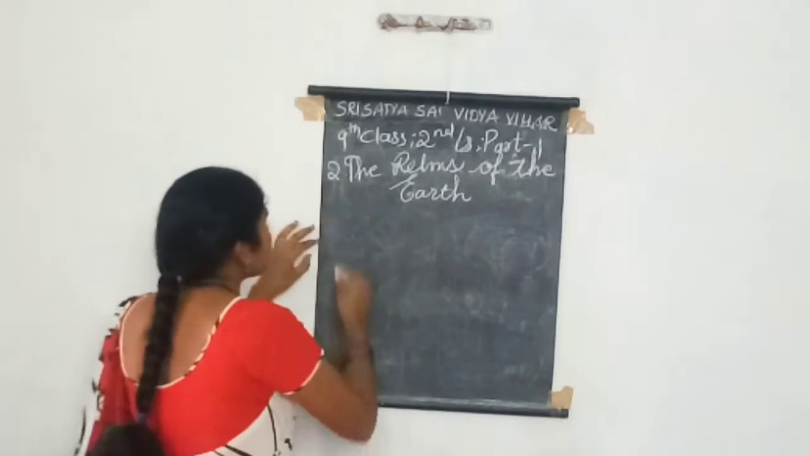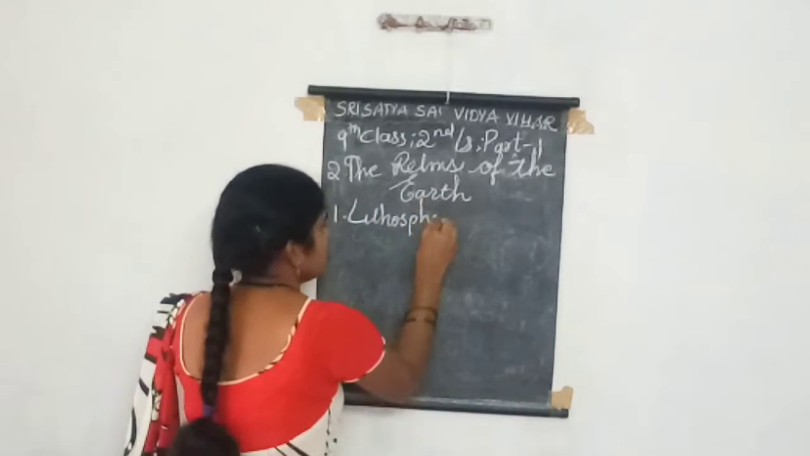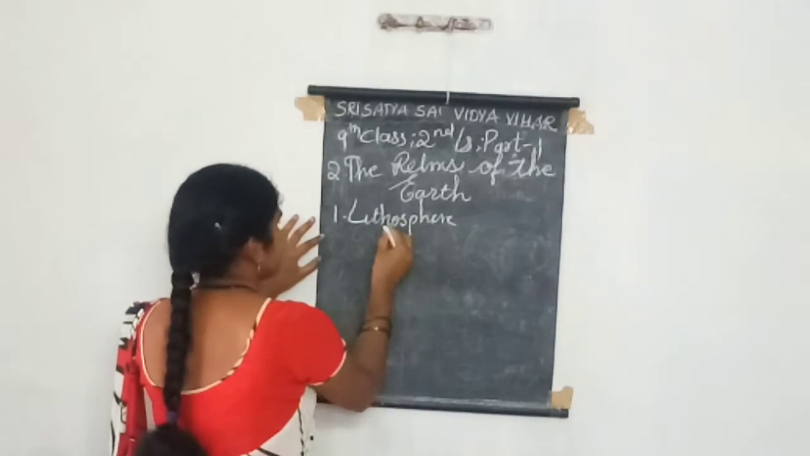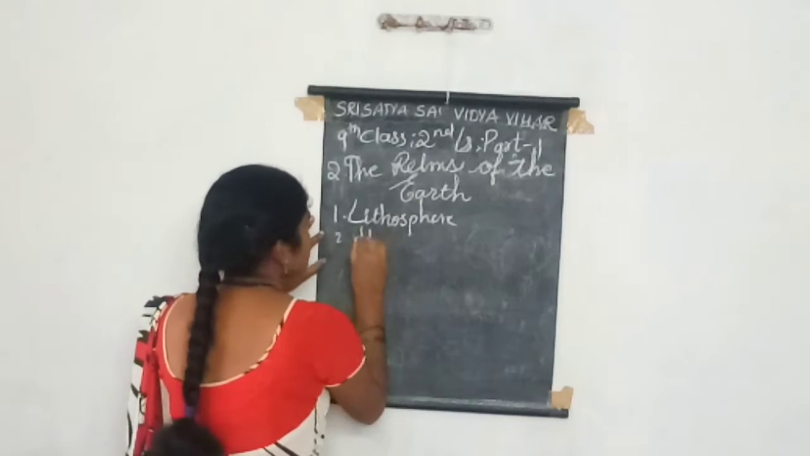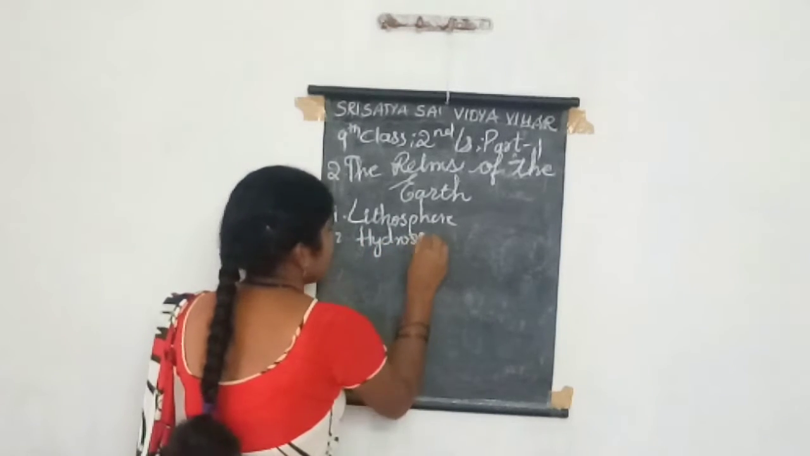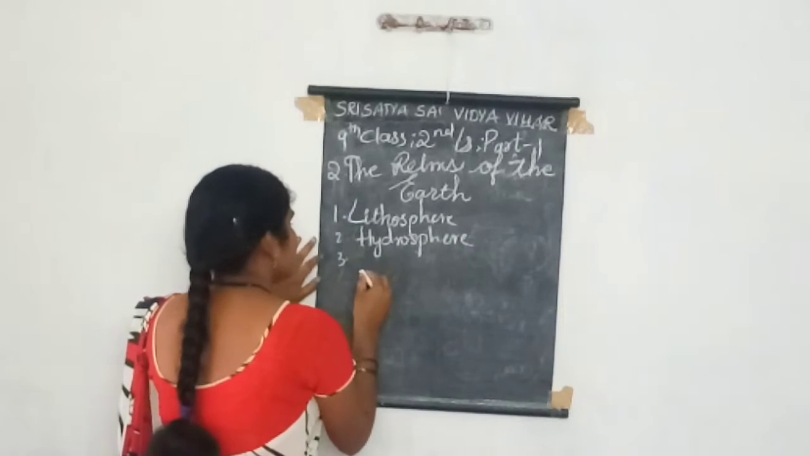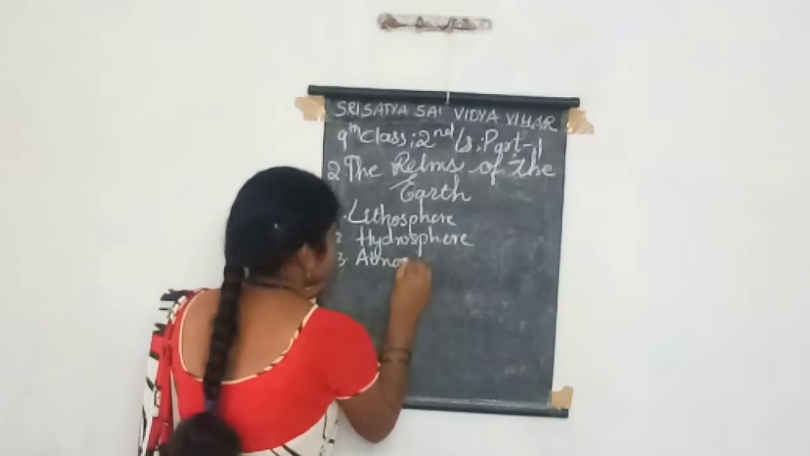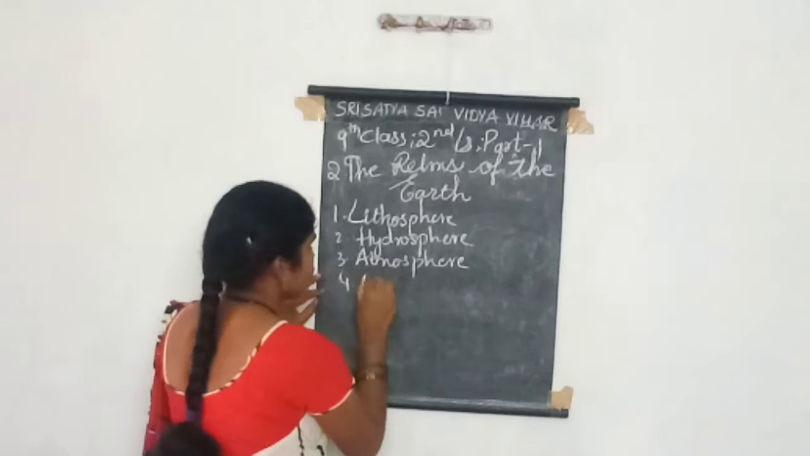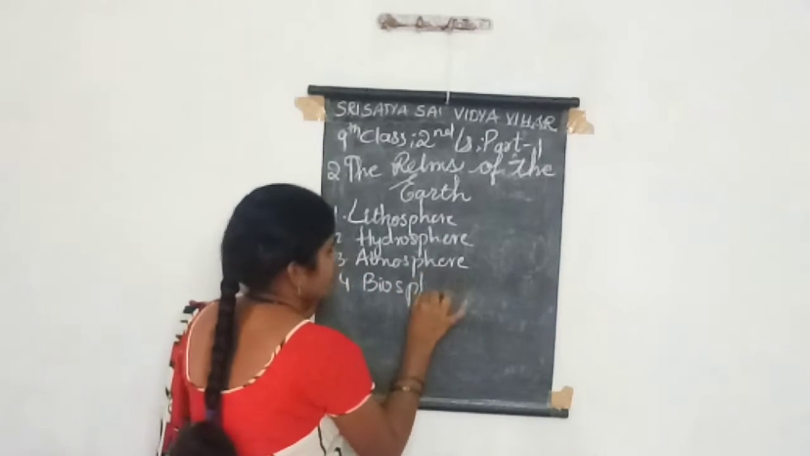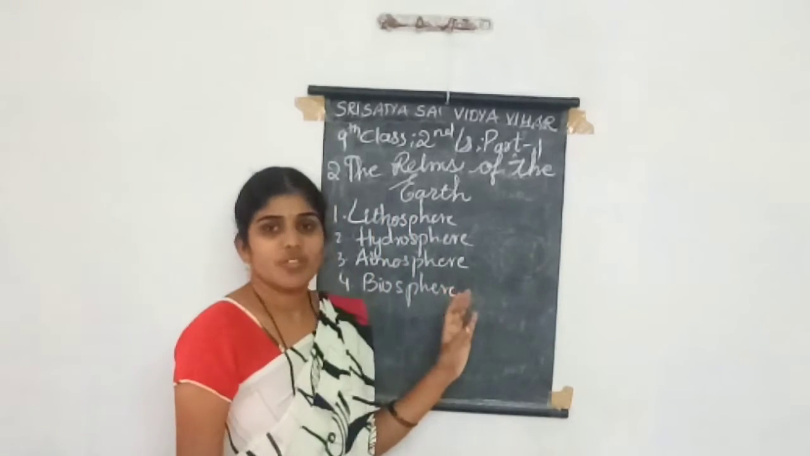Firstly, I told you, lithosphere. Secondly, hydrosphere. Thirdly, atmosphere. Fourthly, biosphere. So here we will discuss point by point.